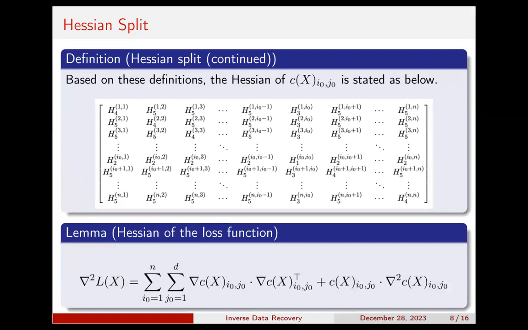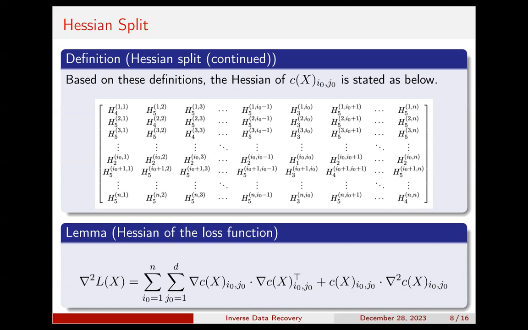Here, this graph shows the partition Hessian. So we are writing the Hessian as an n by n matrix, where each entry is a d by d matrix, classified as in the last slide. We only have one type 1 at i0's entry, and we have n minus 1 type 2s on the i0's row. We have n minus 1 type 3s on the i0's column. We have n minus 1 type 4s on the diagonal, and all other entries are of type 5.